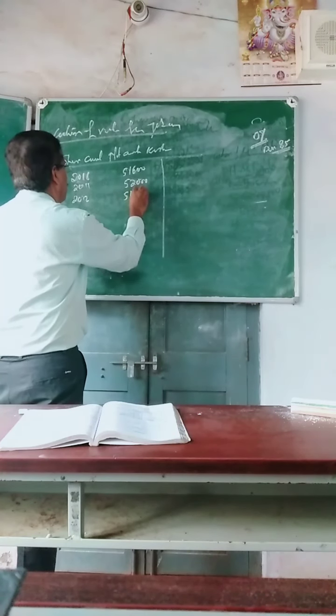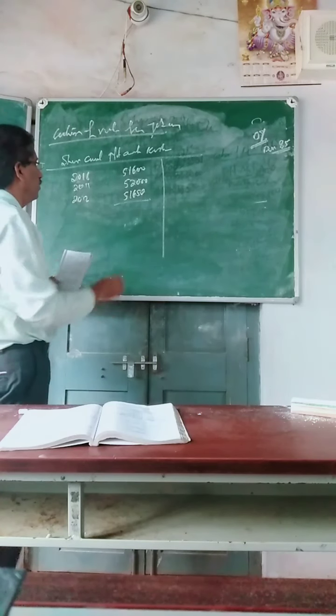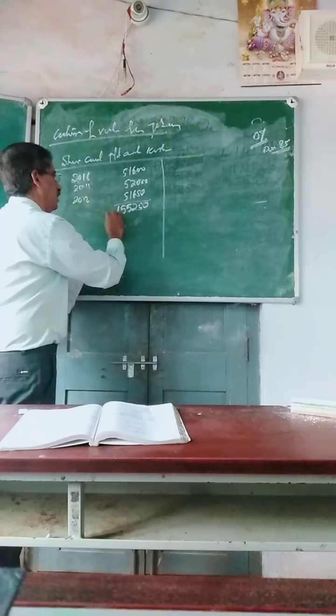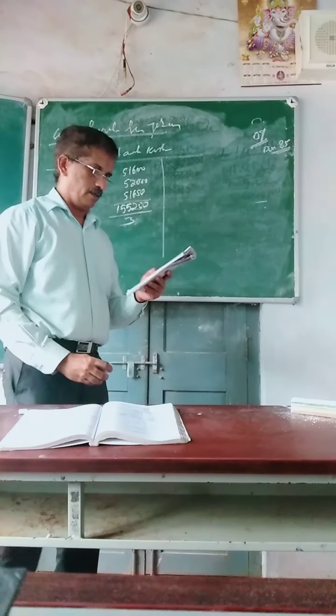Totally, you get 1,55,250. This should be divided by 3. Average you are supposed to calculate.